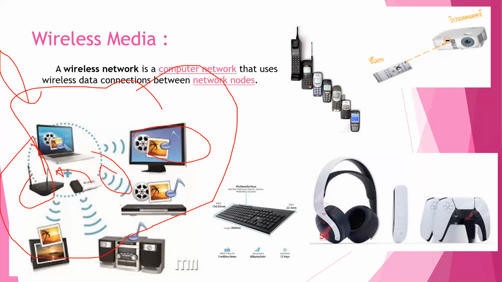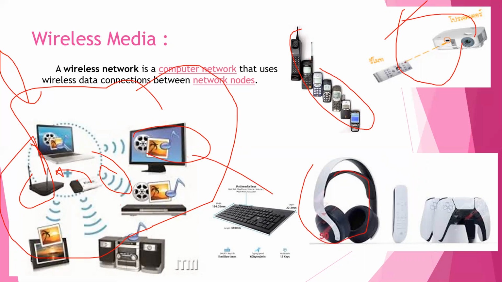The medium of wireless media is air. The best example of wireless media is mobile phones or remotes, headsets, or keyboards or mouse. We can connect them to each other without using any cable. It is wireless media.